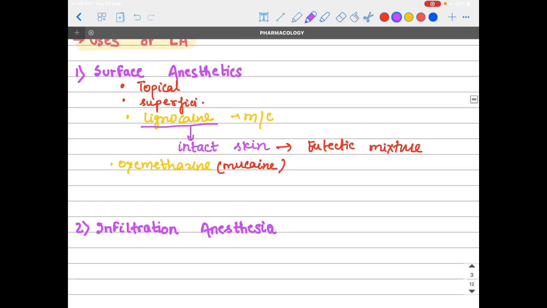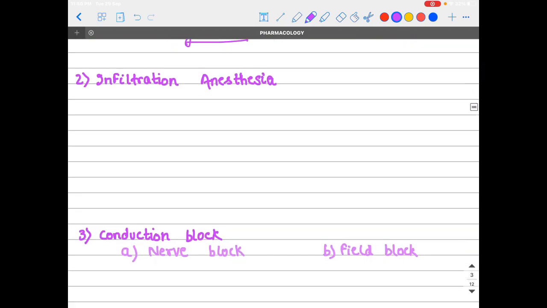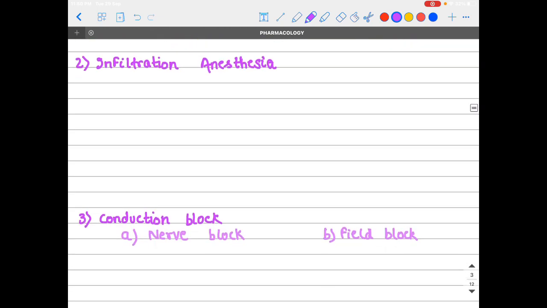This is a very unique drug in itself, because it does not dissociate even at the acidic pH of the stomach. So it is a useful drug for symptomatic relief in gastritis. Now, another use is in infiltration anesthesia.